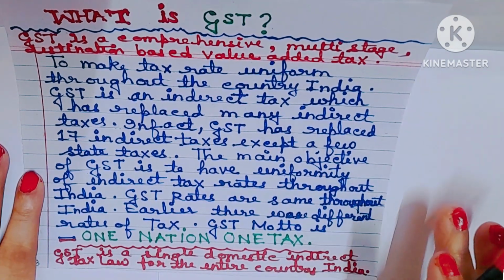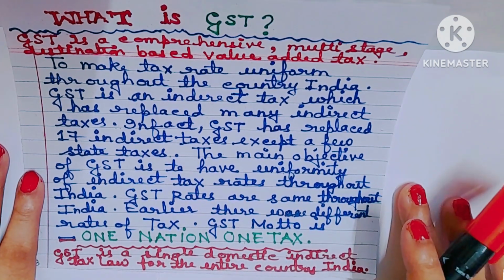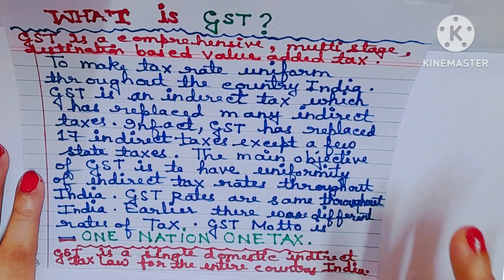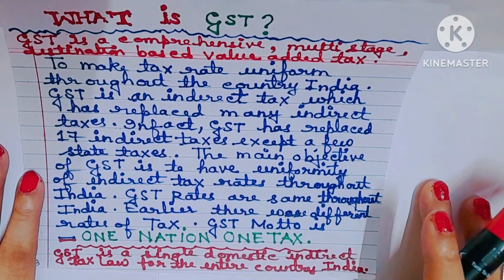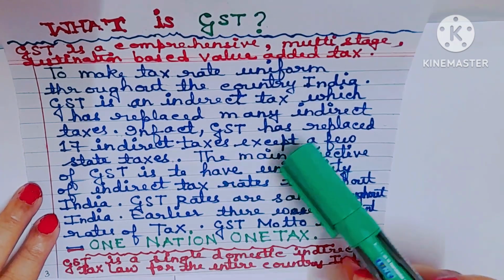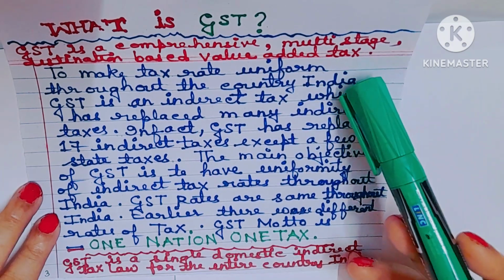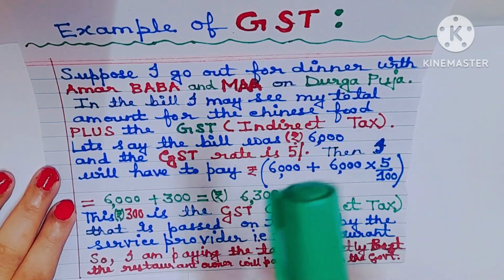So the conclusion is 17 indirect taxes have been replaced by one single indirect tax, that is GST. Understood? GST is a comprehensive, multi-stage, destination-based, value-added tax. Please remember, GST is an indirect tax, not a direct tax.